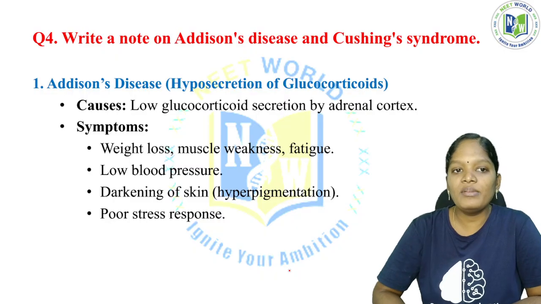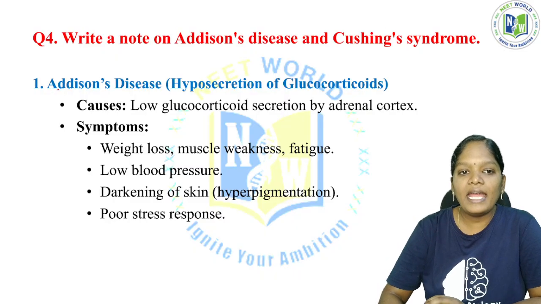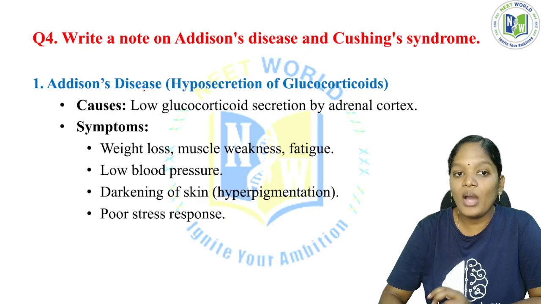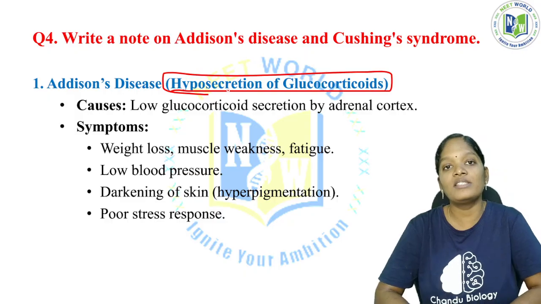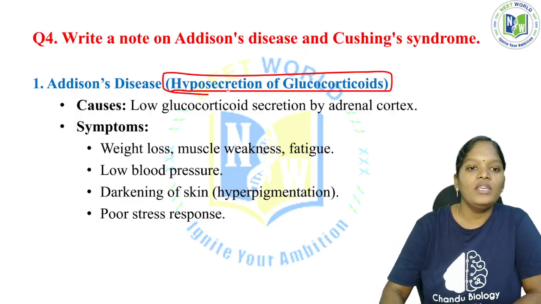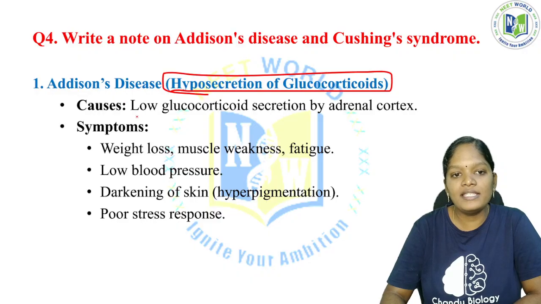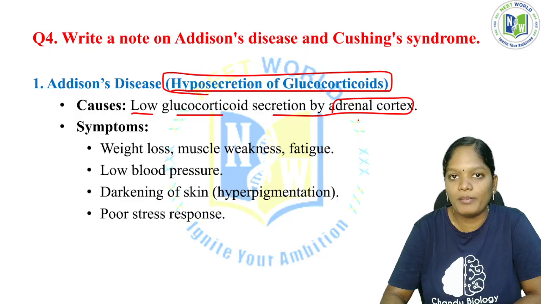So the next question will be, write a note on Addison's disease and Cushing's syndrome. Okay. So Addison's disease, how has this disease arisen? Hyposecretion of the glucocorticoids. If the glucocorticoids secreted by the adrenal cortex are lower, it results in Addison's disease. So what causes this Addison's disease? Low glucocorticoid secretion by the adrenal cortex. The adrenal cortex is not secreting the glucocorticoids properly or normally.